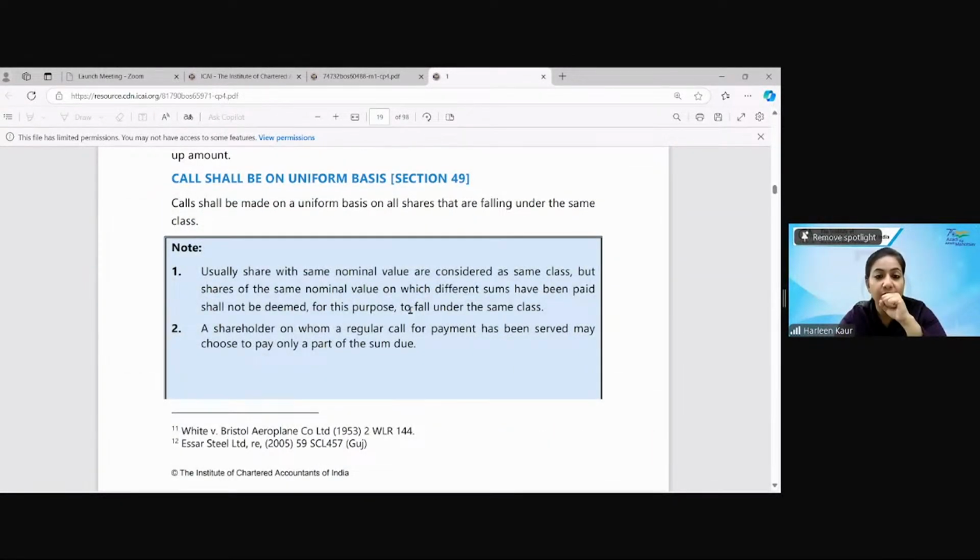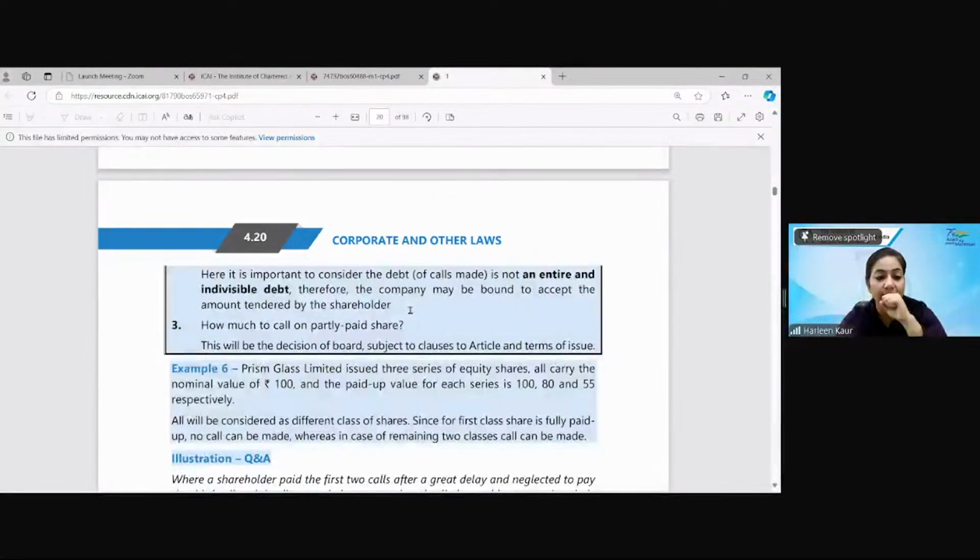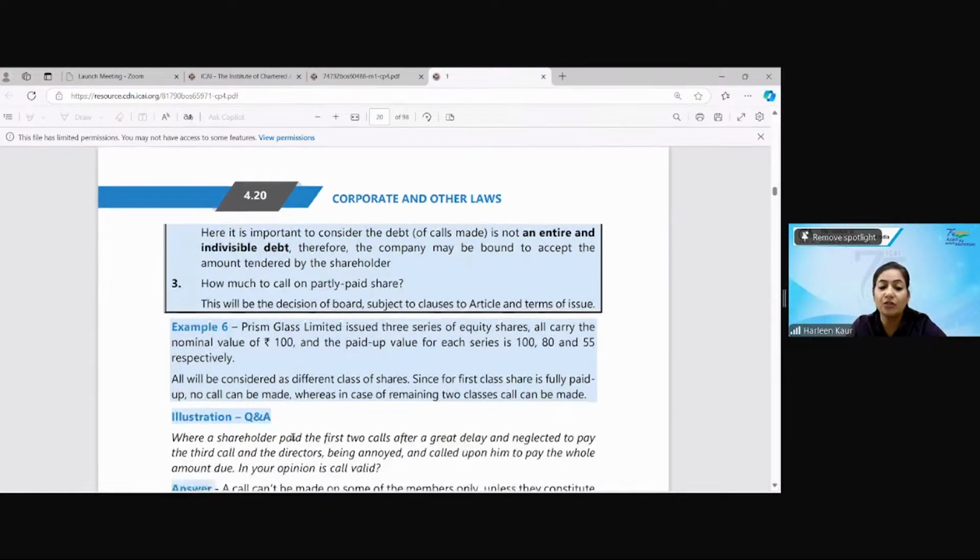Okay, so this is your Section 49. We have discussed it. Prism Glass Limited issued 3 series of equity shares. All carry a nominal value of ₹100 and the paid up value is 100, 80 and 50. They will all be considered different classes, since for the first class the share is fully paid up, no call can be made. In the remaining 2 classes, a call can be made. So they are all different classes of shares.